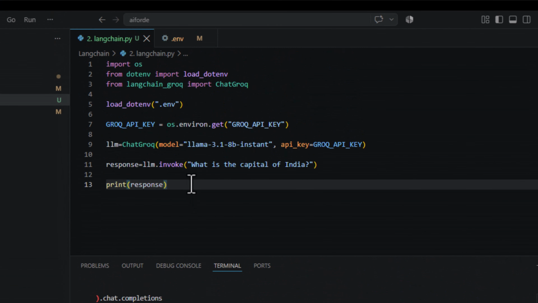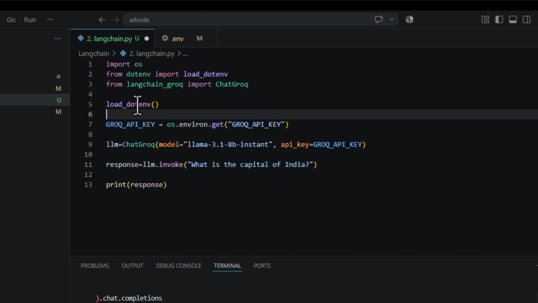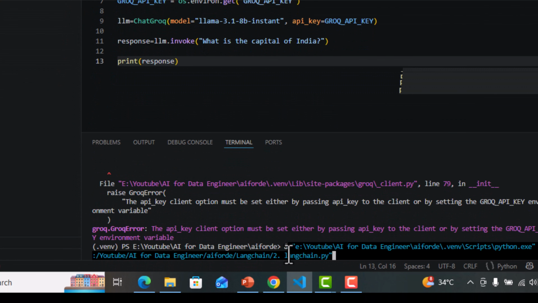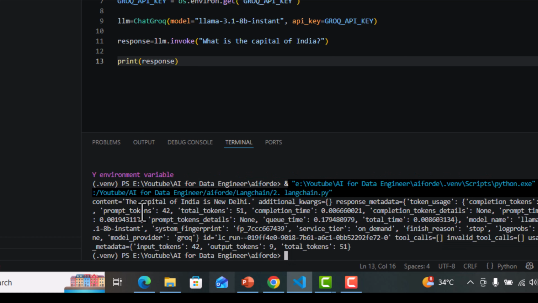Alright, we are getting this error. We have to remove this .env from here, because we are not required to pass anything inside load_dotenv. We can simply call load_dotenv, and it will automatically load your .env file here. Now everything looks okay, let me rerun this pipeline, and this time we should be getting the output. As we can see, the content says the capital of India is New Delhi.